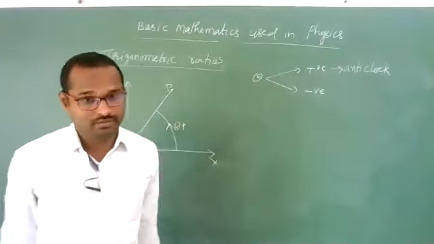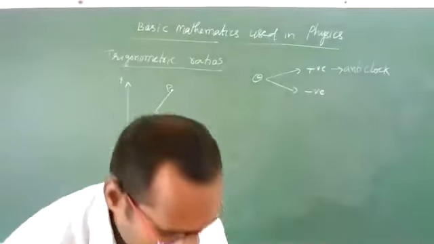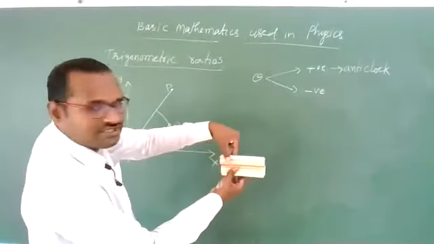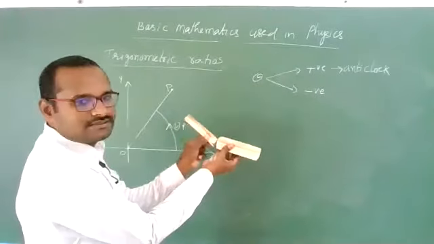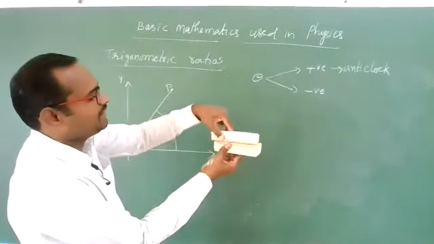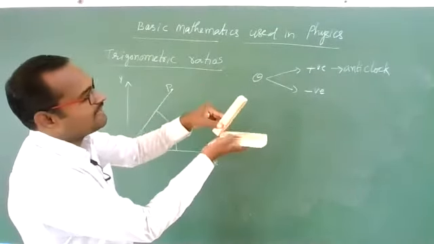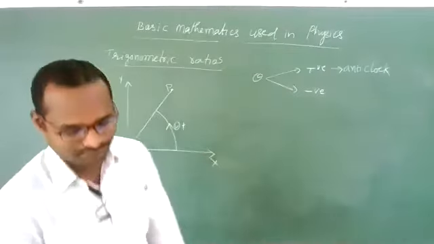Remember this point, very important. So from this fixed line, if this duster is rotating like this, it is rotating in anti-clockwise sense. Clockwise sense means like this. So this angle we should take as positive.